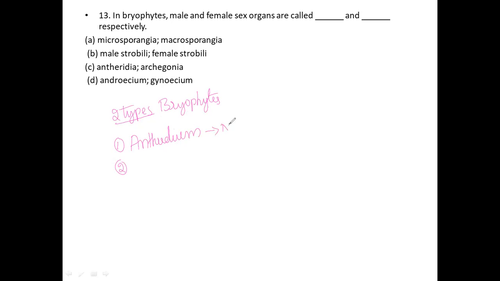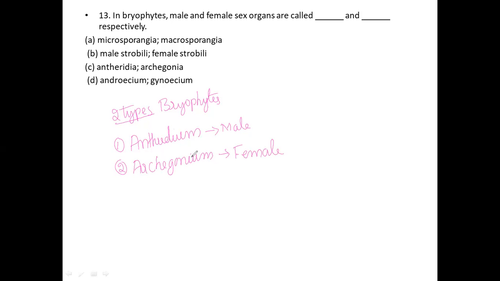Just remember it is the male sex organ. The next one is the Archegonium, which is related to the female reproductive organ.